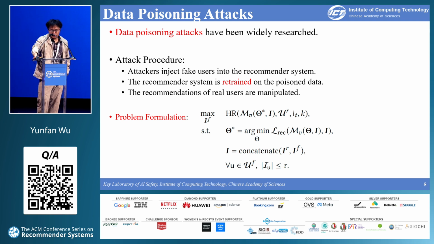We formulated the problem as a bi-level optimization. The inner optimization is the training of recommender systems, while the outer optimization focuses on the fake users. Here, theta represents the recommender parameters, while I_R are the interaction data of real users, and I_F are the fake users.